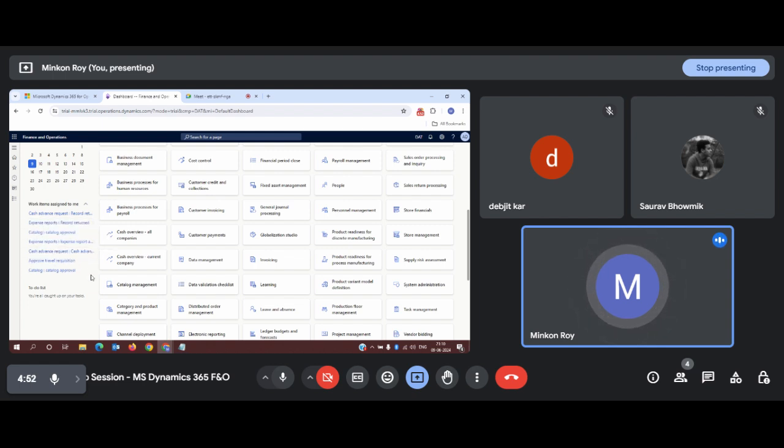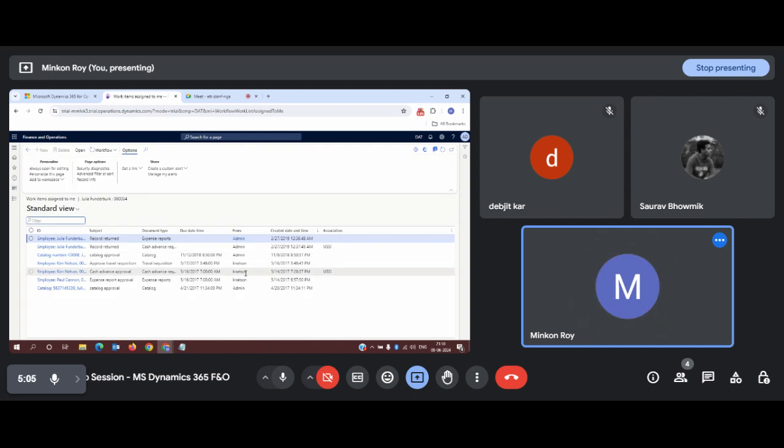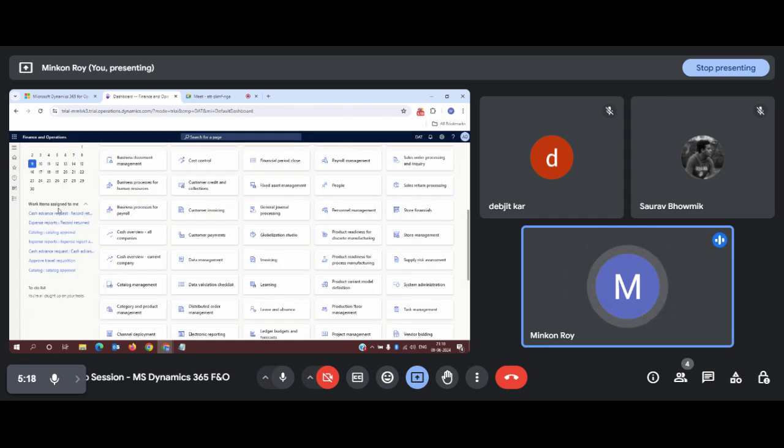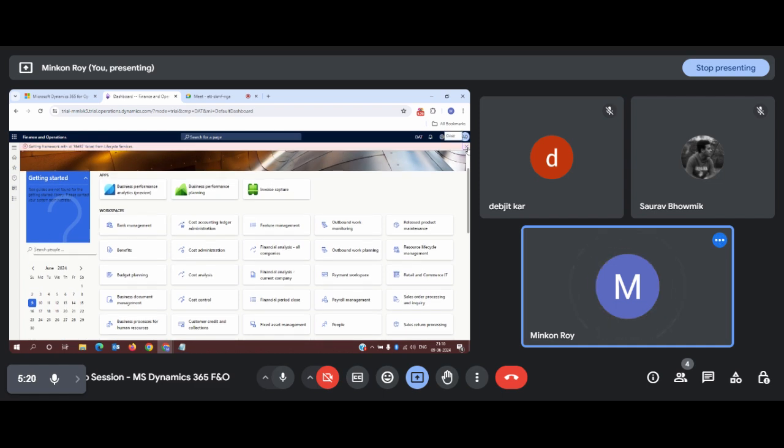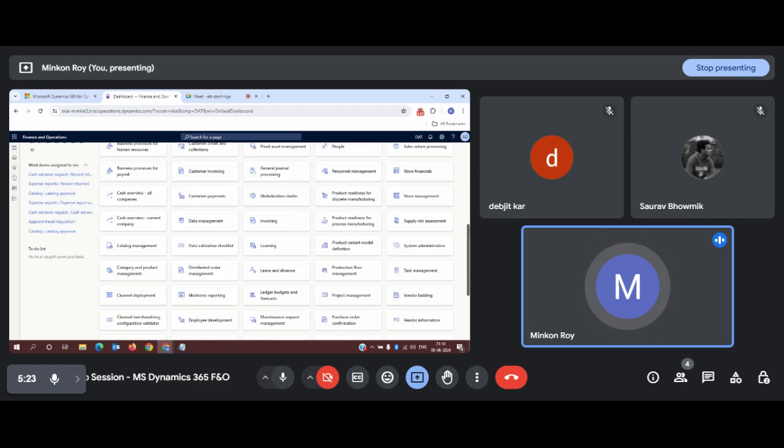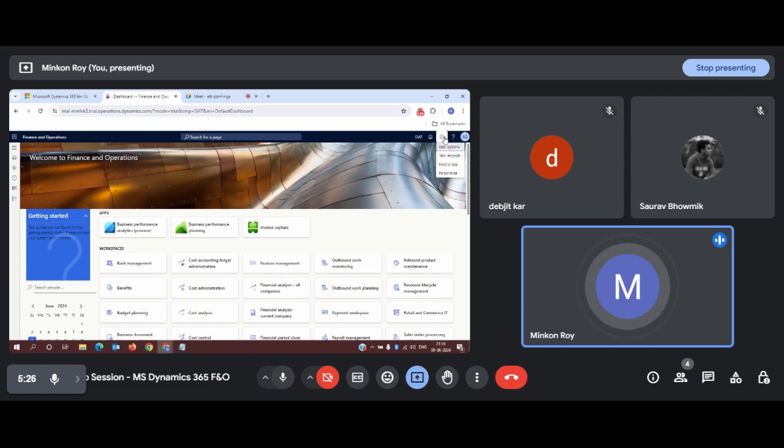Based on the approval workflow, a few tasks will be assigned to you, where you can directly jump into that particular section and carry out the task. If you feel you need to do the approval, just click on it and do the approval from this section. We will not be dealing with all these things at this moment. We are just simply exploring the interface, right? So this was all about the home screen.